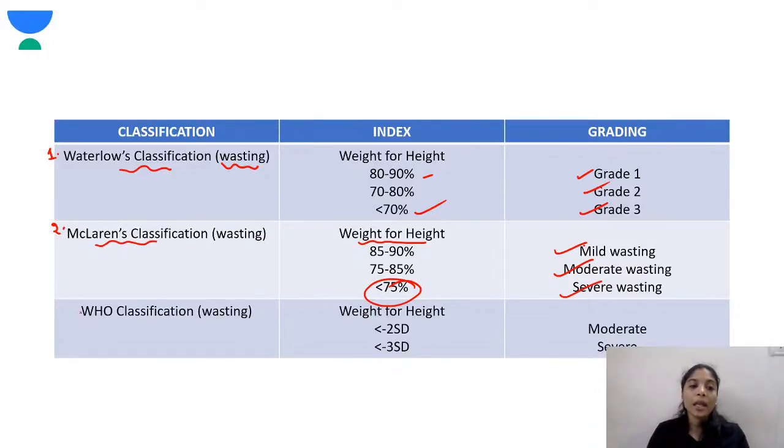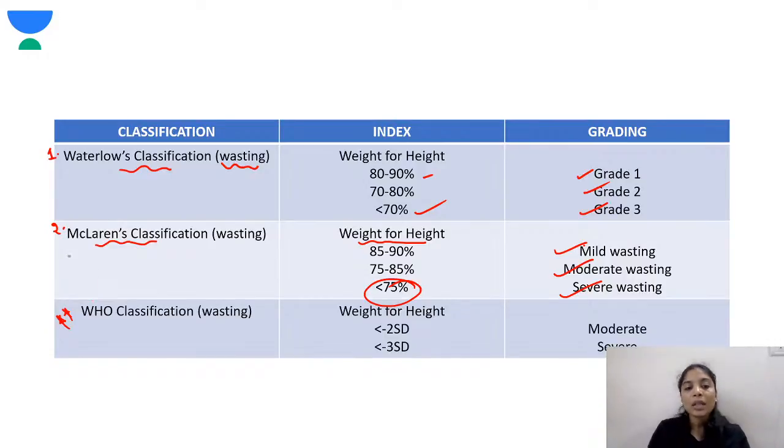Again, coming to WHO classification. As you can see, the height for age and weight for height have basically the same names for classification. But the only difference is height for age indicates stunting. If there is a decrease in height for age, it indicates stunting. If the weight for height is decreased, it indicates wasting.